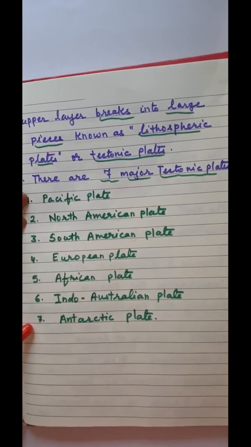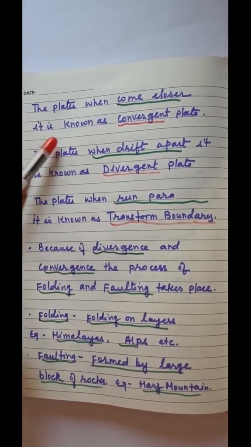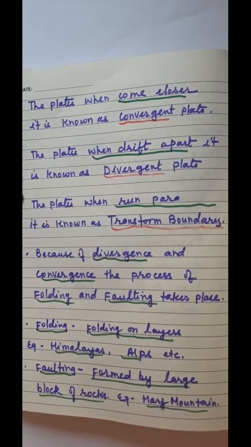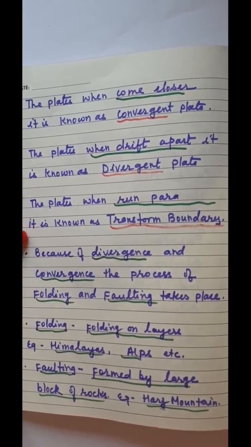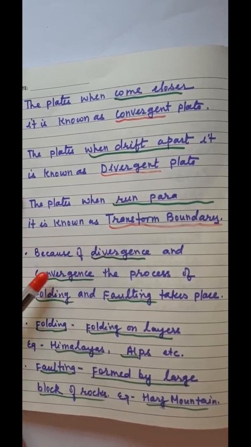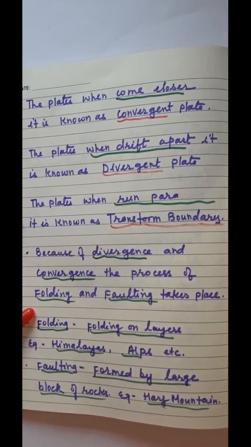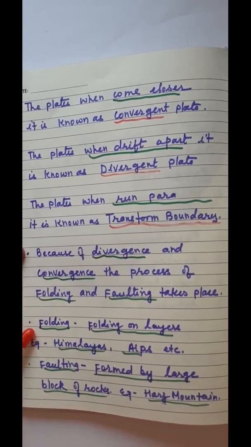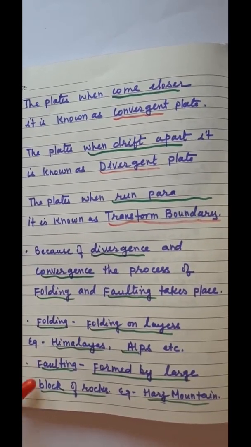When the plates come closer, it is known as convergent plate. When the plates drift apart, it is known as divergent plate. When the plates run parallel to each other, it is known as transform boundary. Because of divergence and convergence, the process of folding and faulting takes place. Folding means folding of layers. Example, Himalaya, Alps, etc.